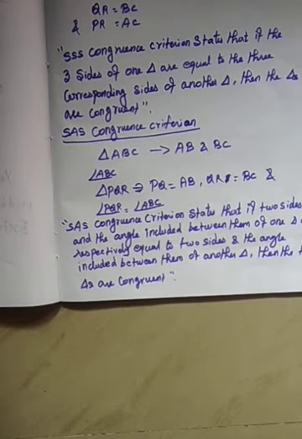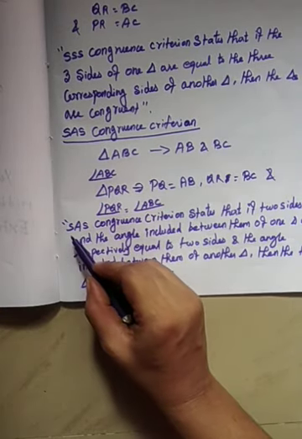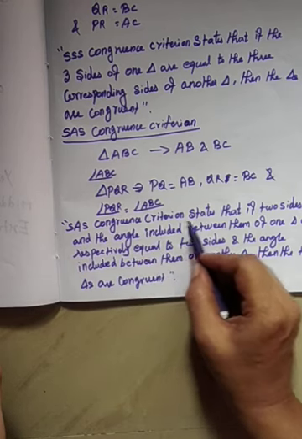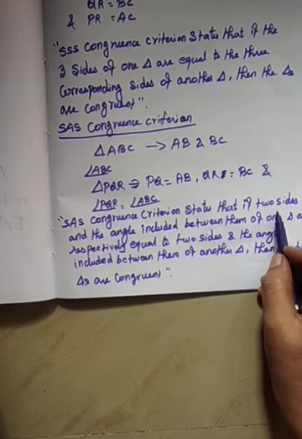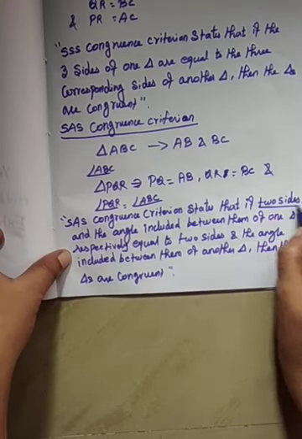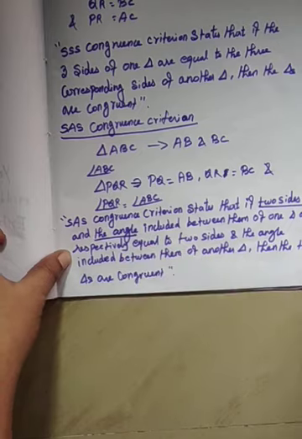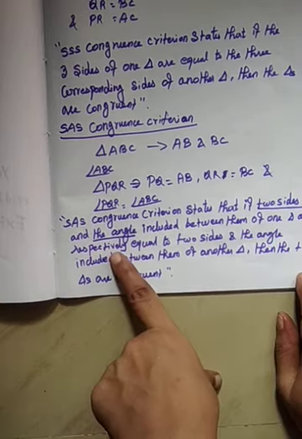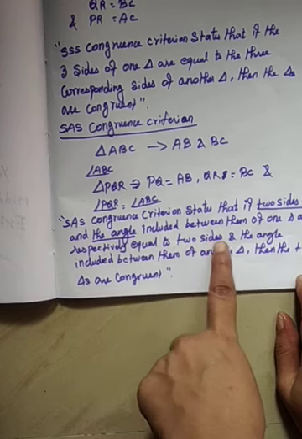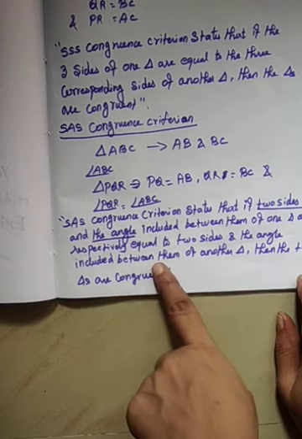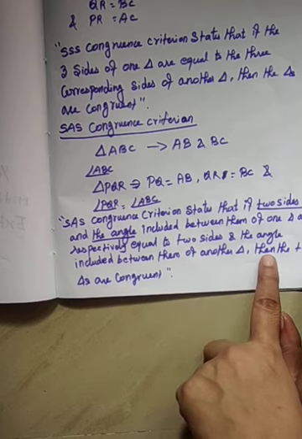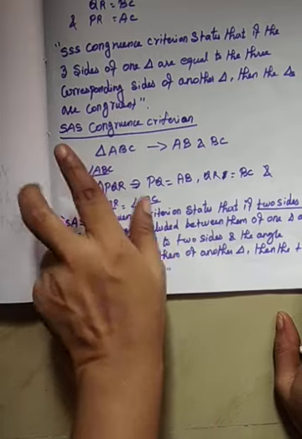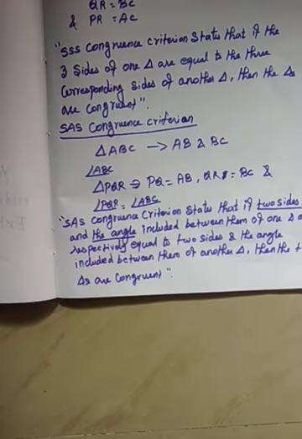What is that? SAS. SAS means side, angle, side. Okay, SAS congruence criterion states that if two sides and the angle, see here, two sides and the one angle included between them of one triangle are respectively equal to two sides and the angle included between them of another triangle, then the two triangles are congruent. This is the meaning for SAS congruence criterion. Okay.